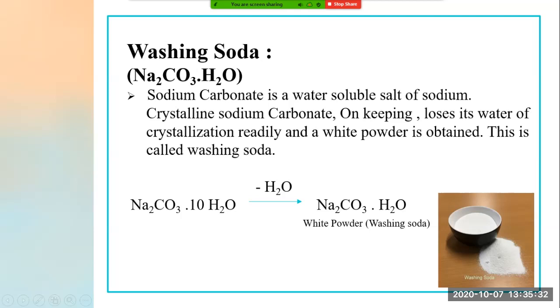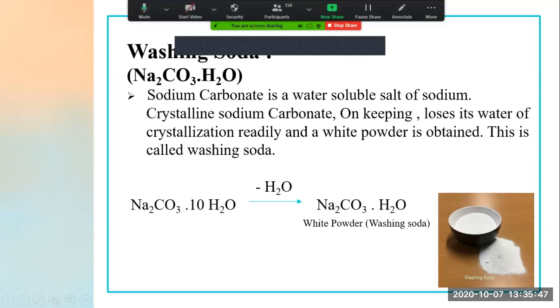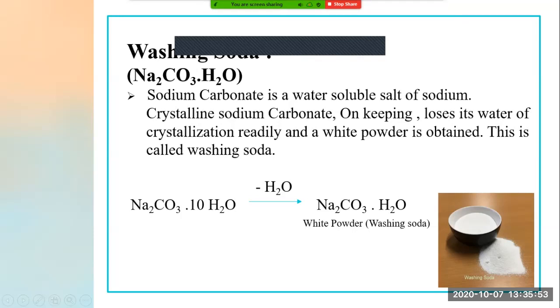Crystalline sodium carbonate, on keeping, loses its water of crystallization. It loses its water of crystallization readily. And what we obtain is a white powder, and that white powder is nothing but washing soda. Understood everyone? What I have taught you right now?